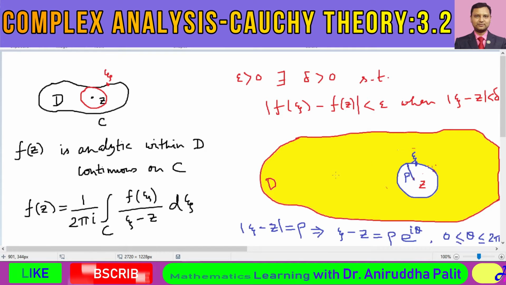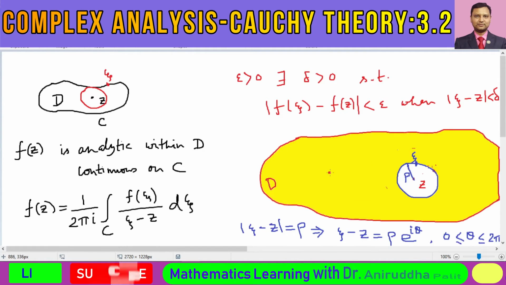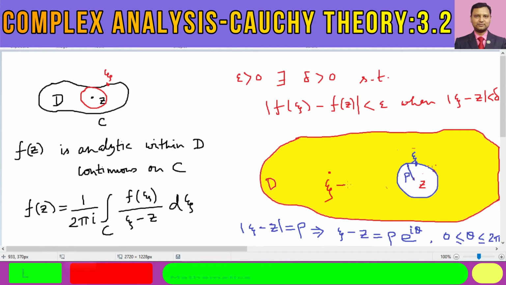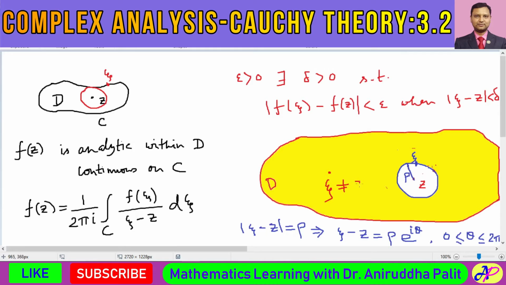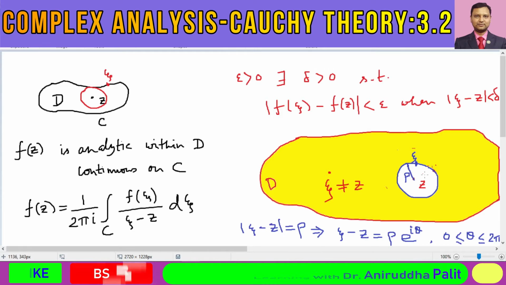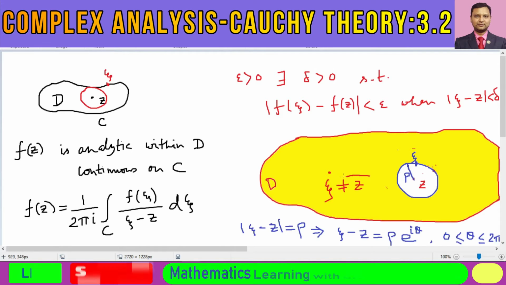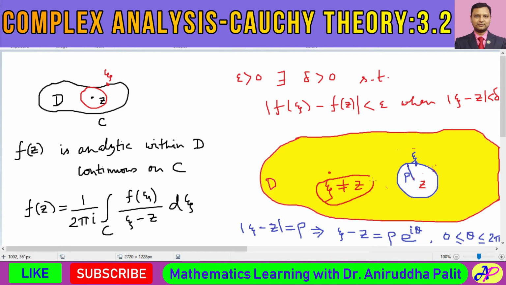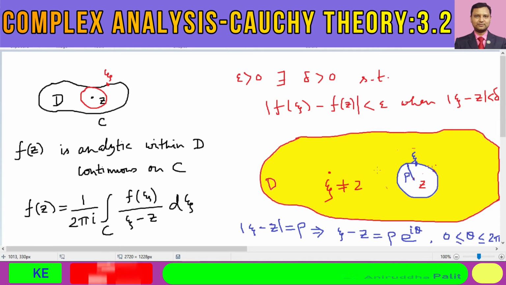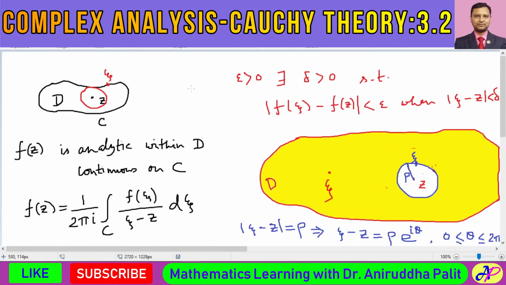In this zone, if you consider any arbitrary point xi, then of course xi is different from z, because z lies inside this circle and xi lies outside this circle. So we can always say that xi is not equal to z.